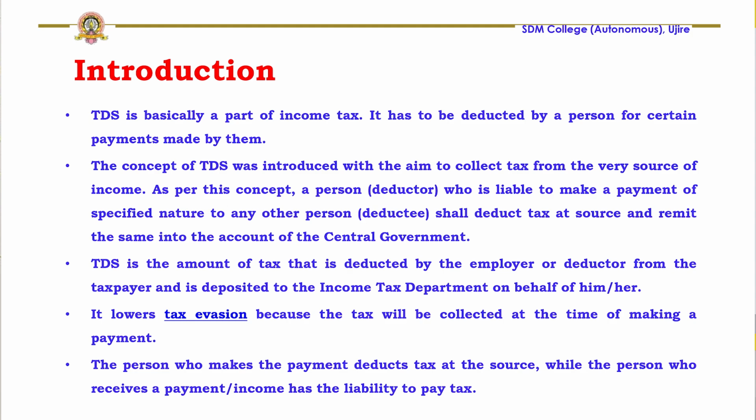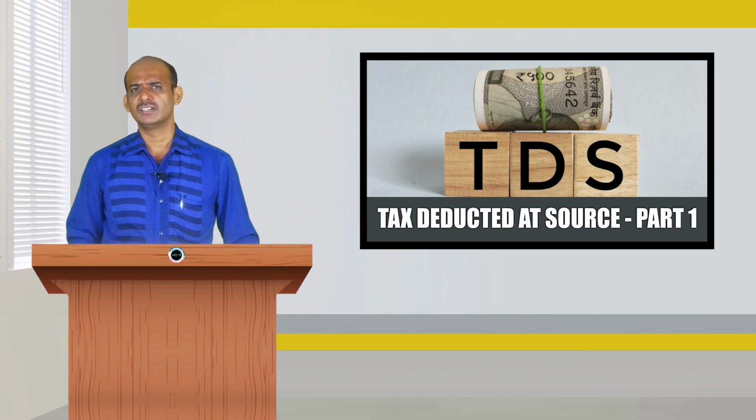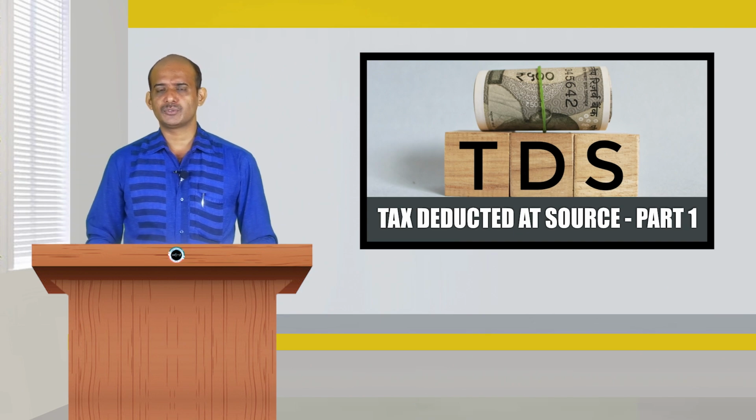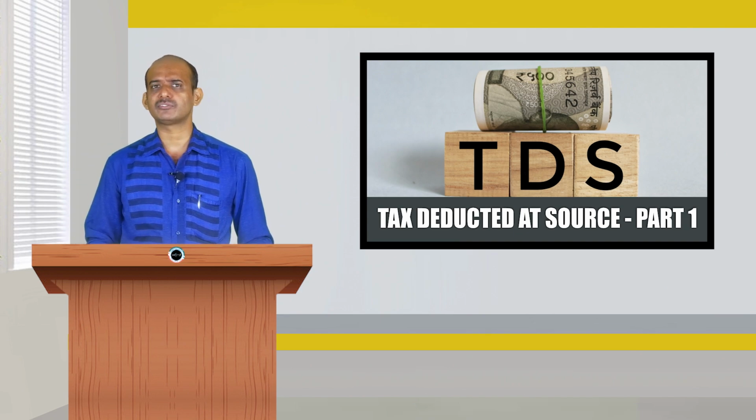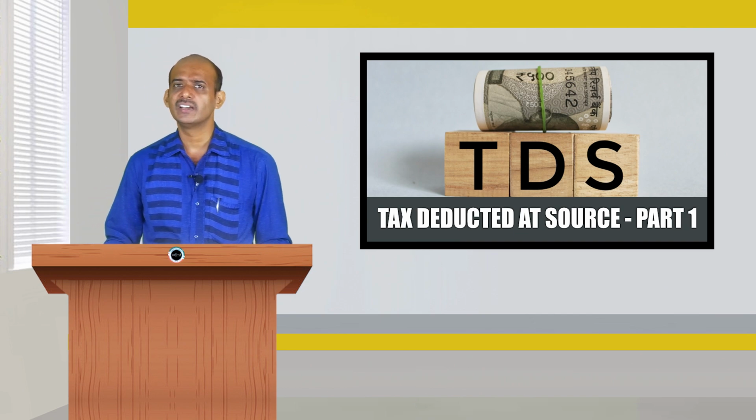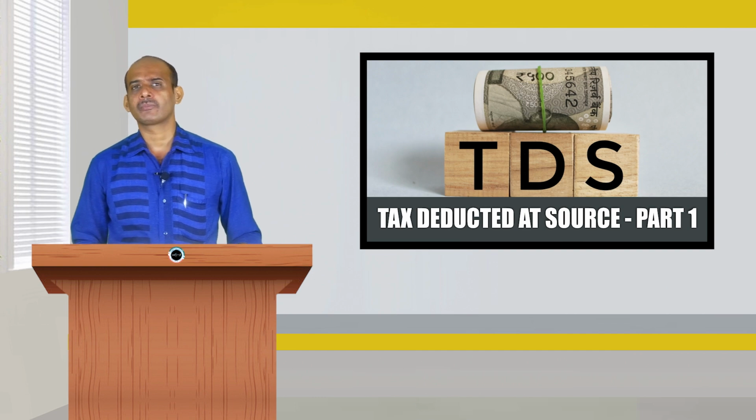For example, the income I have earned in the year 2023-24 is subject to income tax in the assessment year 2024-25. So, by July 31st, 2025, I have to file my income tax returns, disclose the source of my income to the income tax department and make the payment of tax.